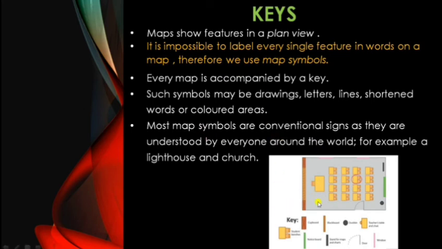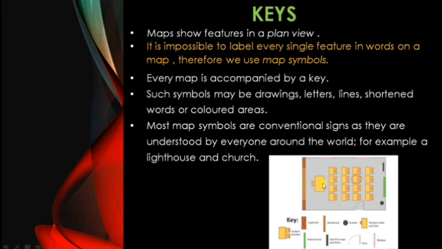As per the symbols, now I can identify this is the stand for maps and charts, this is the notice board, here is the dustbin, and these are the students' benches.